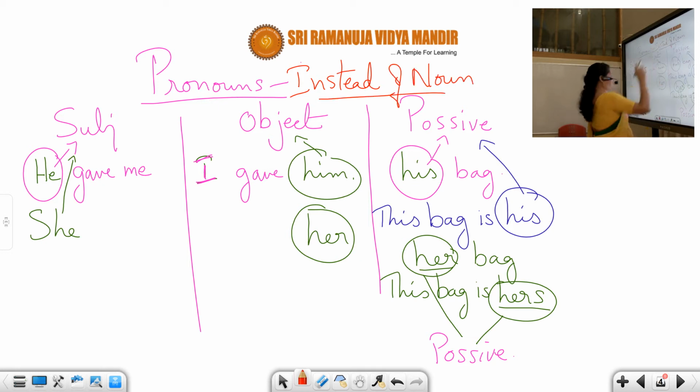Students, pronouns are used instead of nouns. So here you can understand that they are individual. They individually will be able to stand. This bag is his. You don't need a noun on the side. This bag is hers. You don't need a noun on the side.